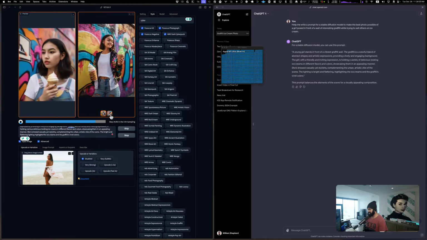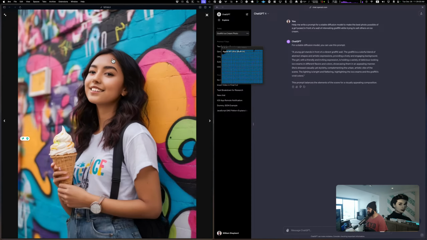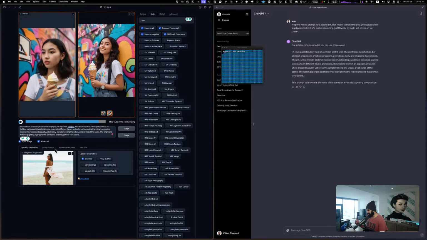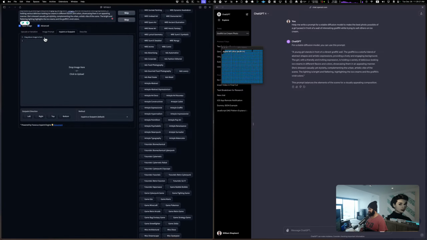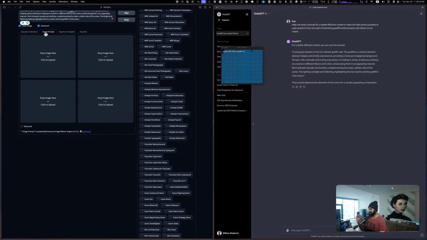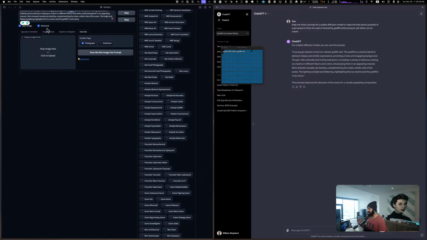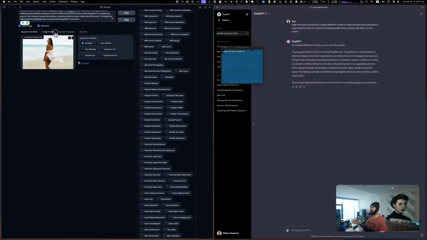I have this one. I don't understand why she has 2 in her hand, but whatever. And then this one. This one looks a little bit better. The teeth are still funny to me. The fingers are still weird. The watch is also weird. And this area right here is a little bit weird as well. However, like I was saying, we can come into here and we can actually highlight the areas that we want to be improved.